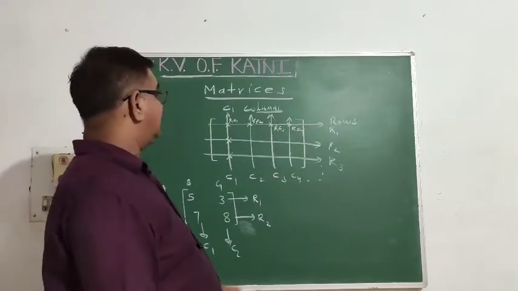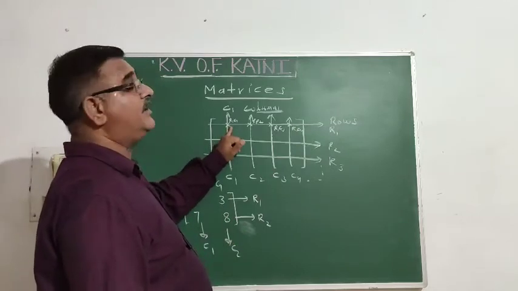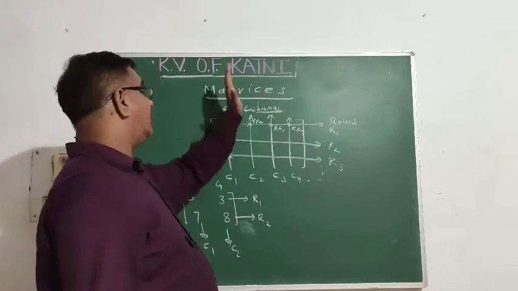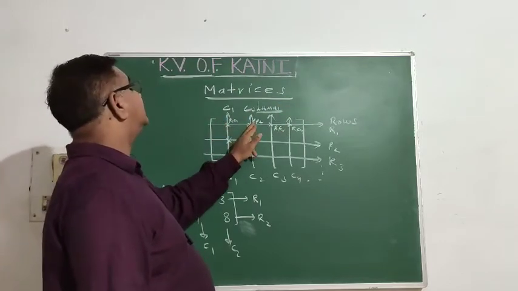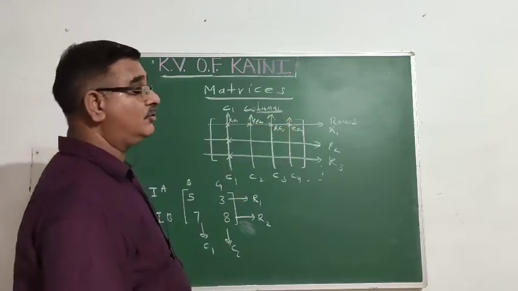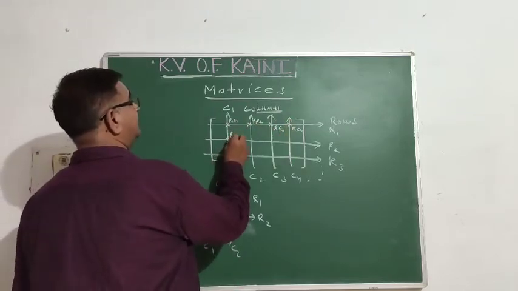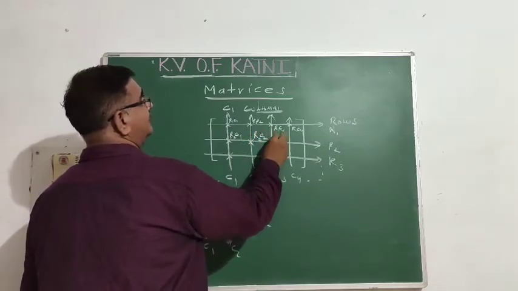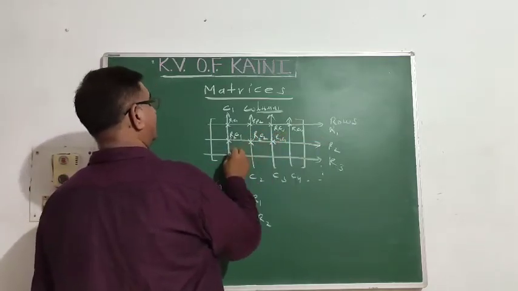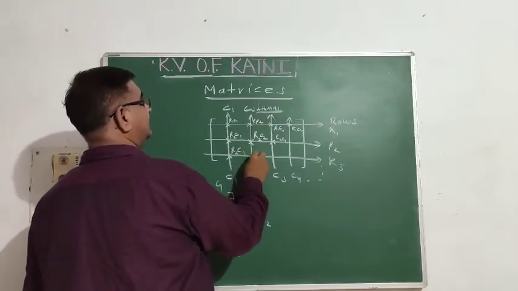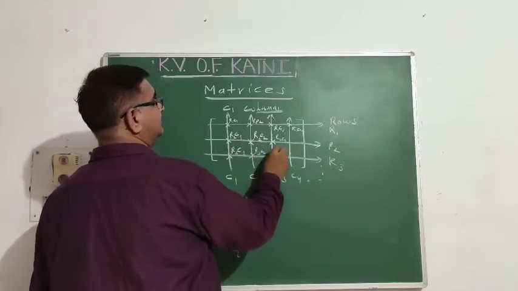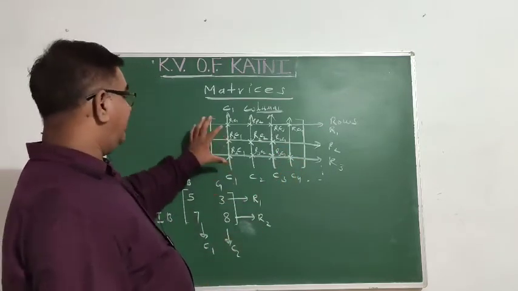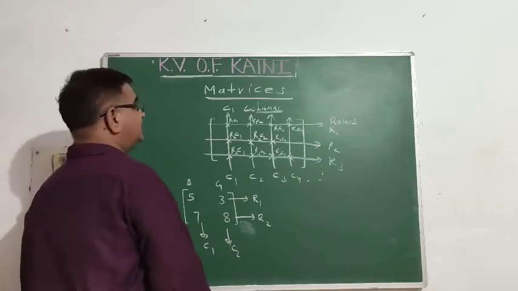Where an element is situated depends on its position. First row, first column, R1 C1, R1 C2, R1 C3, R1 C4. Similarly here R2 C1, R2 C2, R2 C3, and so on. R3 C1, R3 C2, R3 C3. This gives its position. This arrangement is called a matrix.